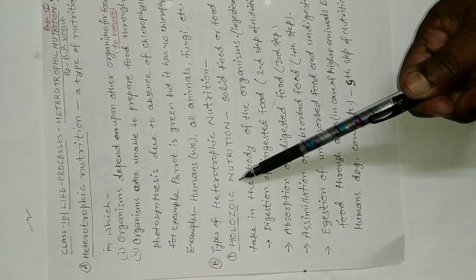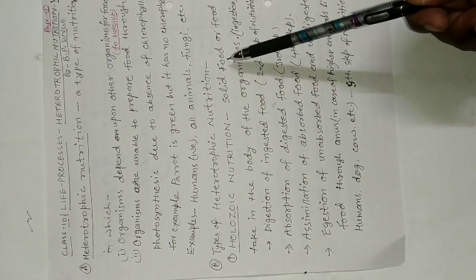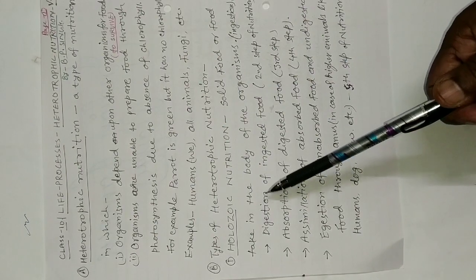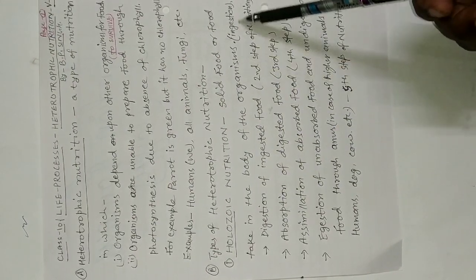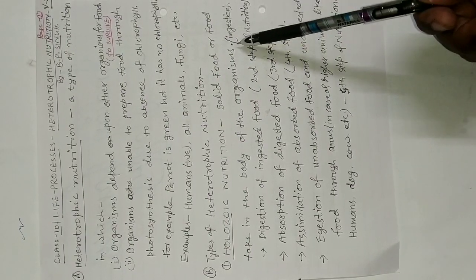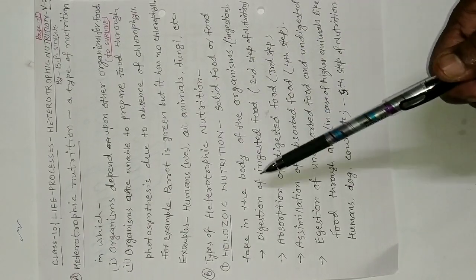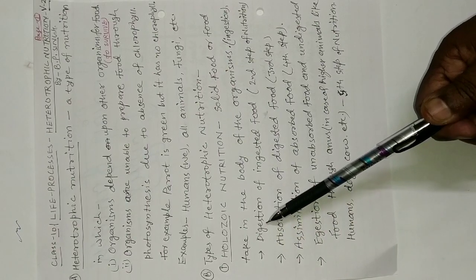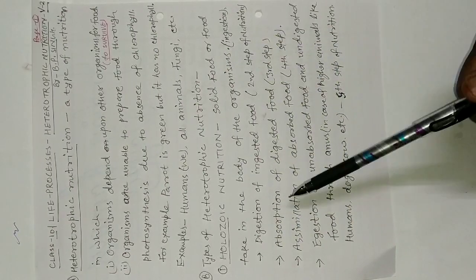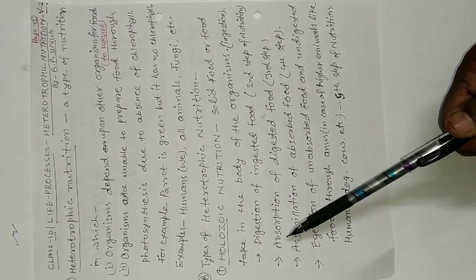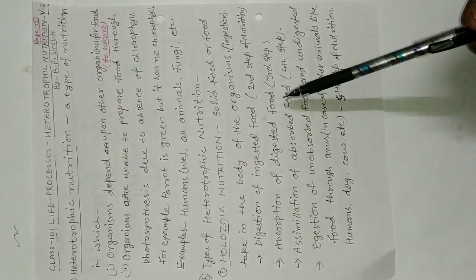First is holozoic nutrition. Solid food taken into the body of the organism as a whole is called ingestion. This is the first step of holozoic nutrition. Second, digestion of ingested food. Third, absorption of digested food.